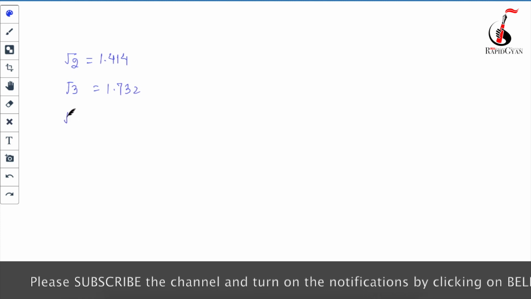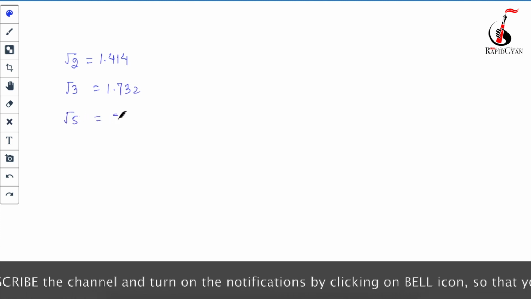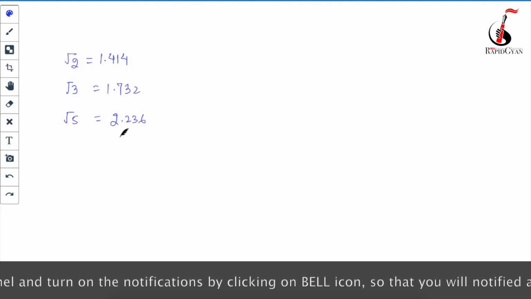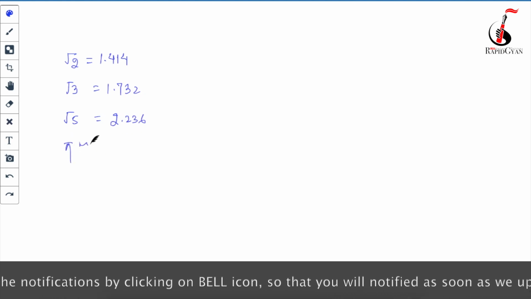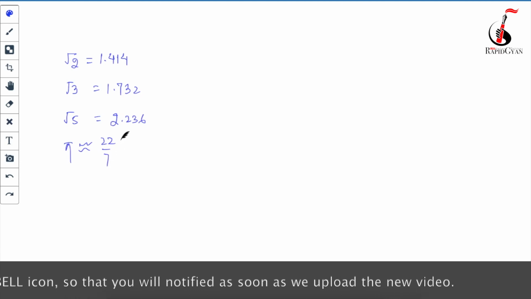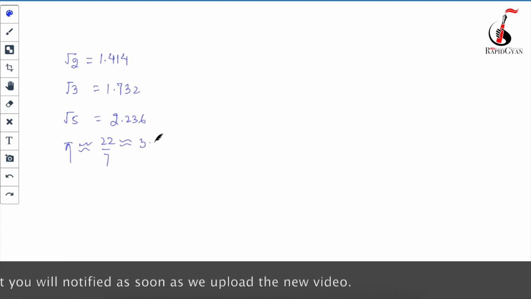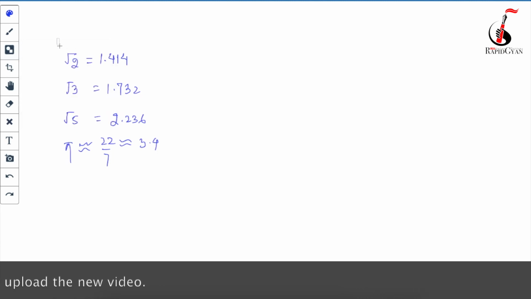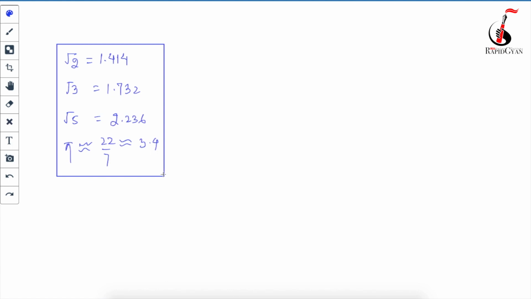The value of under root 5 is 2.236, and the value of pi, which we say is equivalent to 22 by 7, is again equivalent to 3.14. Please make sure to memorize these. It's going to be very useful whenever you solve numericals or questions in the exercise, not this exercise but in other exercises.